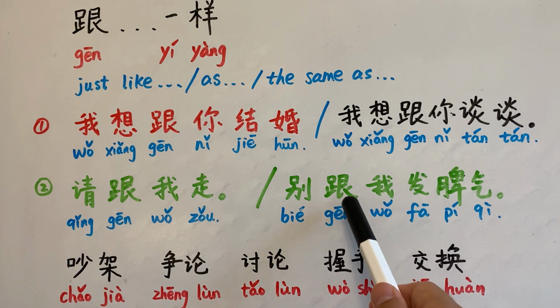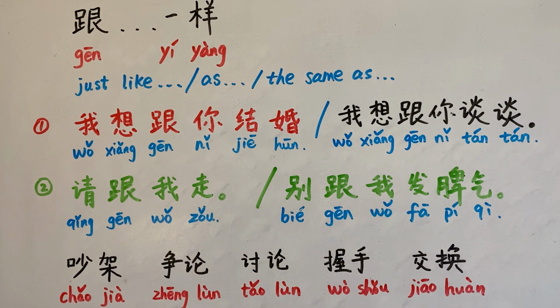So as we can see here, we have two types of verbs or verb phrases that can follow this 跟: 请跟我走, 别跟我发脾气. And just like the sentences 别跟我走, 别跟我开玩笑, don't make jokes with me, 别笑话我, don't laugh at me. It's a one-way verb phrase.